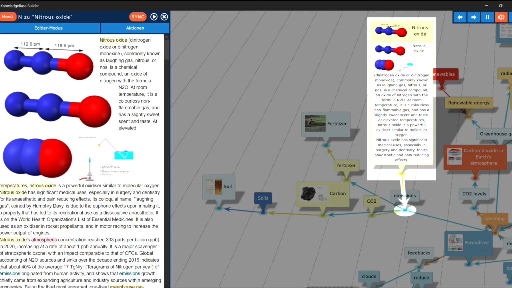At room temperature, it is a colorless non-flammable gas, and has a slightly sweet scent and taste. At elevated temperatures, nitrous oxide is a powerful oxidizer similar to molecular oxygen. Nitrous oxide has significant medical uses, especially in surgery and dentistry, for its anesthetic and pain-reducing effects.